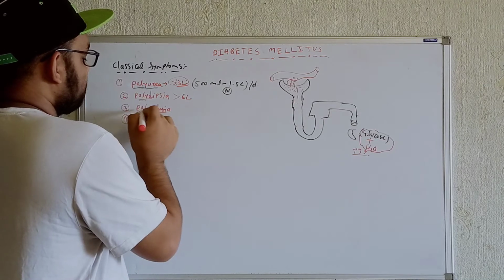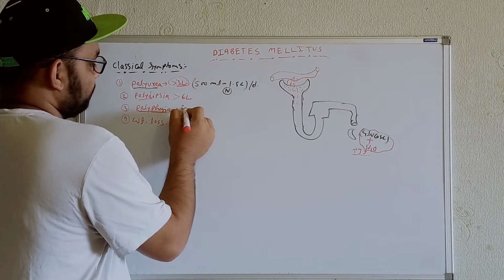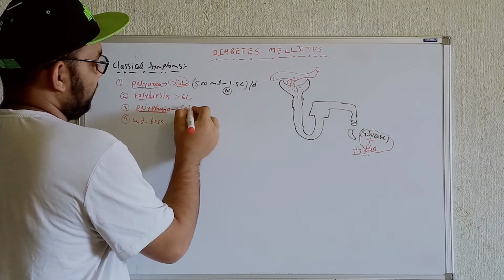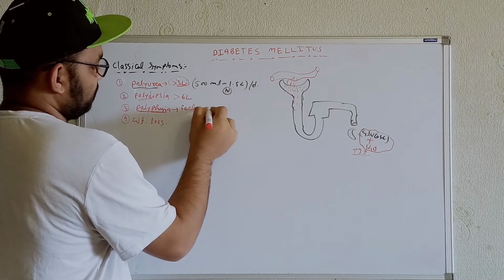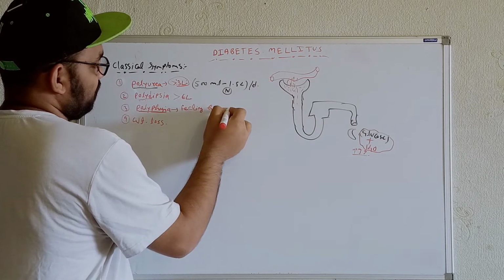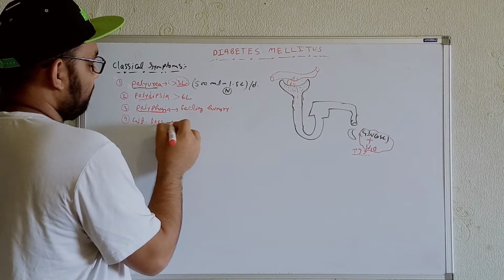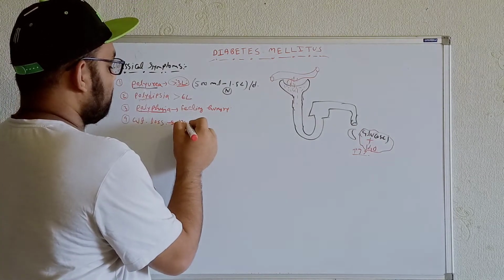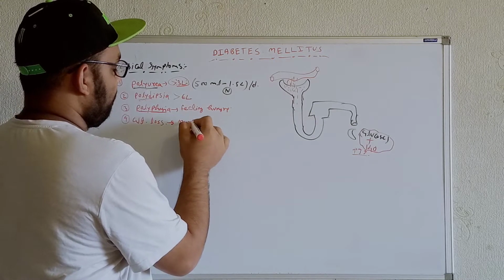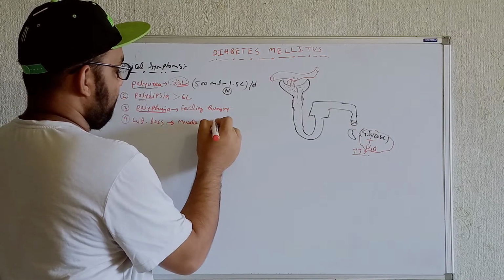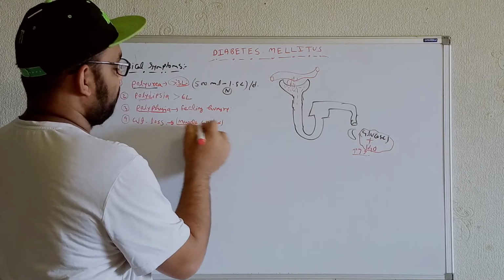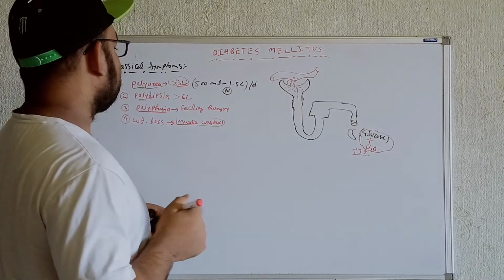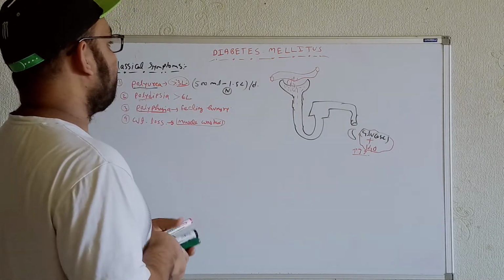Polyphagia means the person will feel hungry over here. And the third thing, here we will get muscle loss in terms of the weight loss. That will be muscle wastage, or you can say muscle dystrophy, just like this. Okay, now these are the classical symptoms of diabetes mellitus.